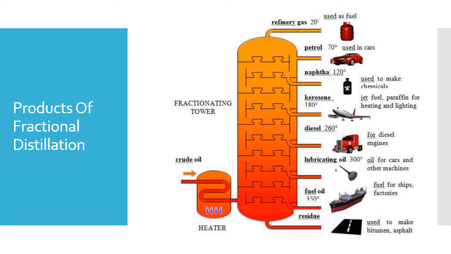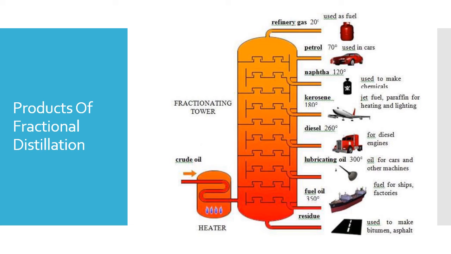Now this is a schematic of a fractional distillation column illustrating the products that we get from the fractionating tower. As we can see, the crude oil is preheated in a heater or a furnace and then put inside the fractionating tower. The most important products are the refinery gases and petrol, which are used directly as fuels. We also get other products like kerosene, diesel, lubricating oil and fuel oil. The bottom residue that is left at last of the fractionating tower is used to make bitumen, asphalt that is used in the construction of roads.